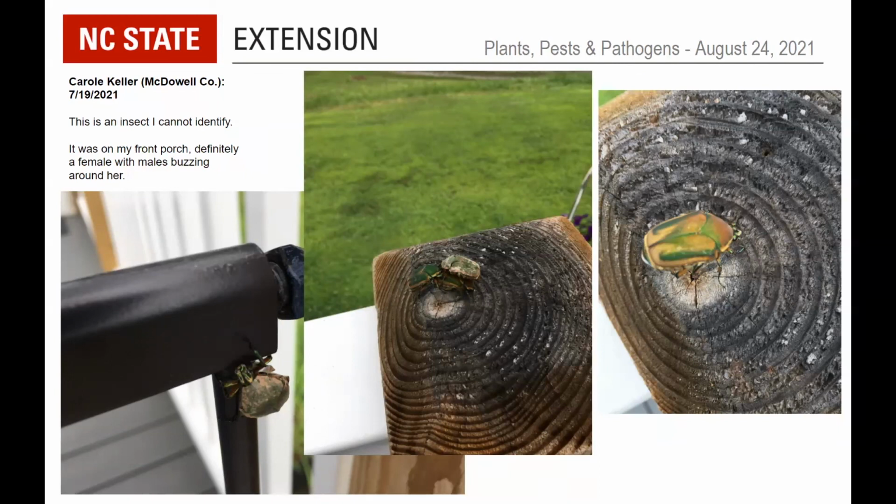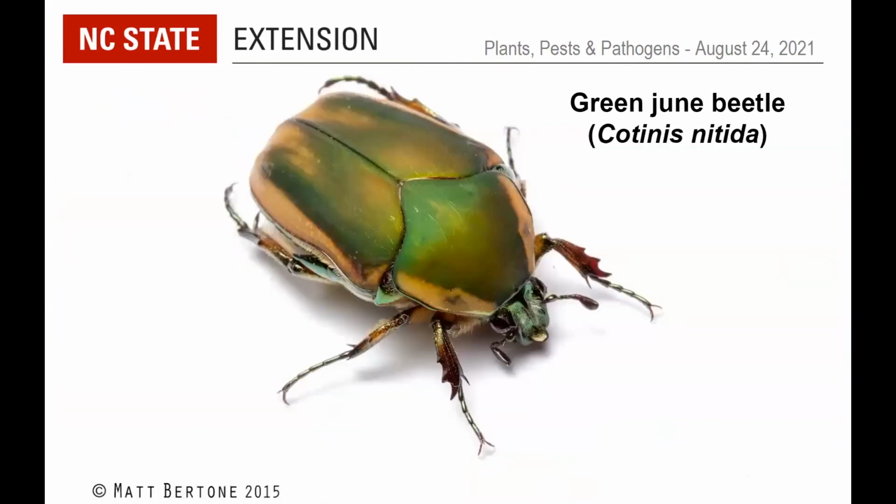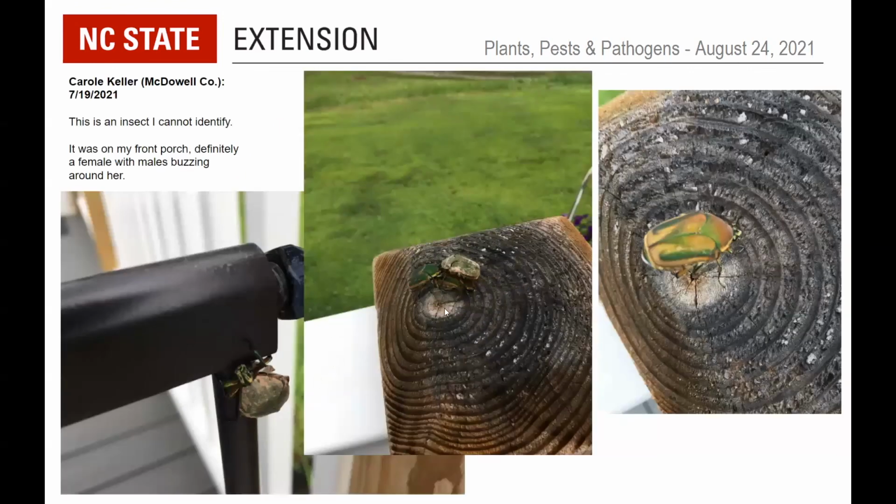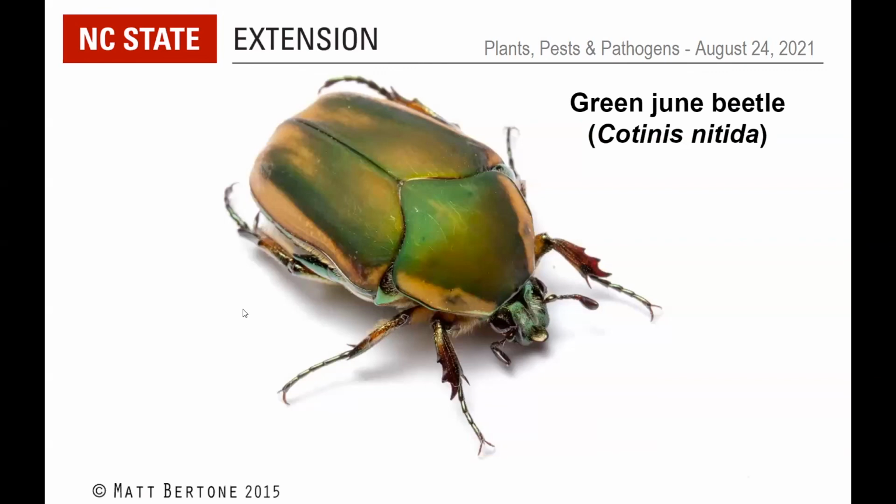This is on the East Coast. This is going to be the green June beetle, Cotinus nitida. So they're a little bit metallic green, especially in some body parts like the belly, the head, legs a little bit are going to be very metallic green. There's going to be some kind of bronzy metallic, almost like dull to metallic green on the top of the body with some patches that are more tan, and it can vary. You can see in this specimen here, there's a little bit more. But this is really common in the middle of the summer. They're called the June beetle because they come out around then.